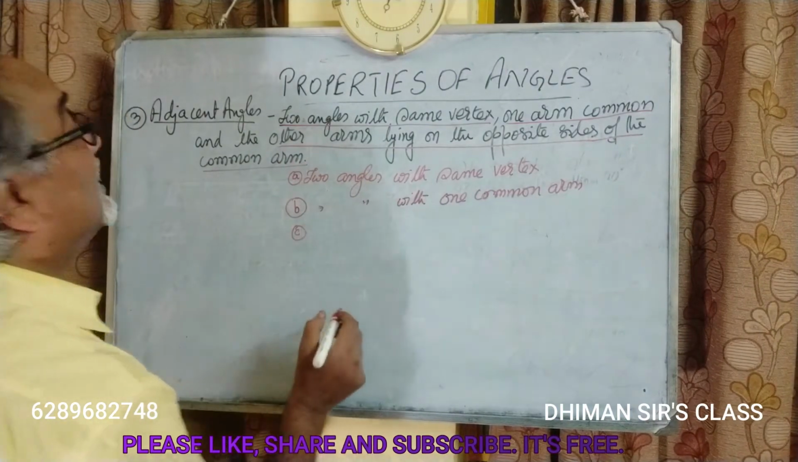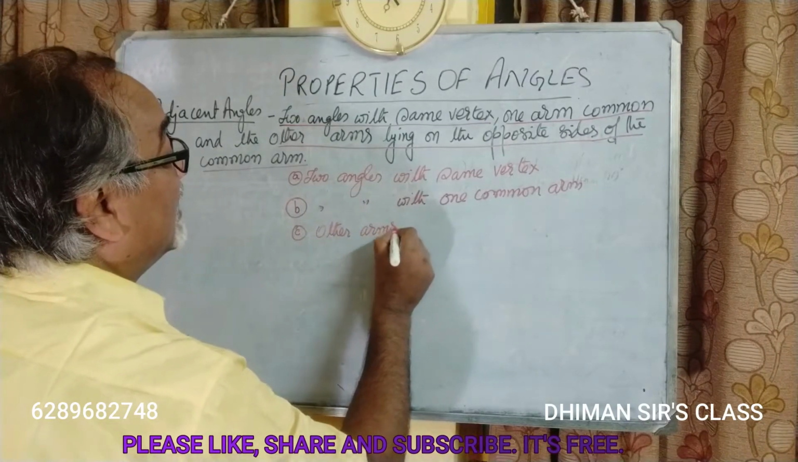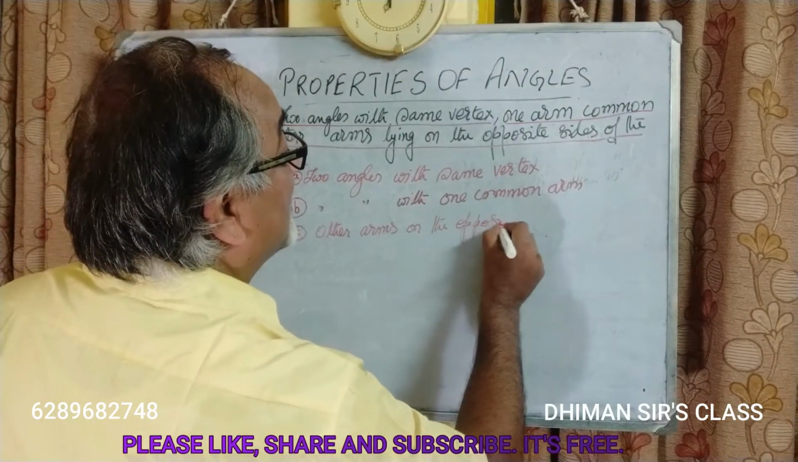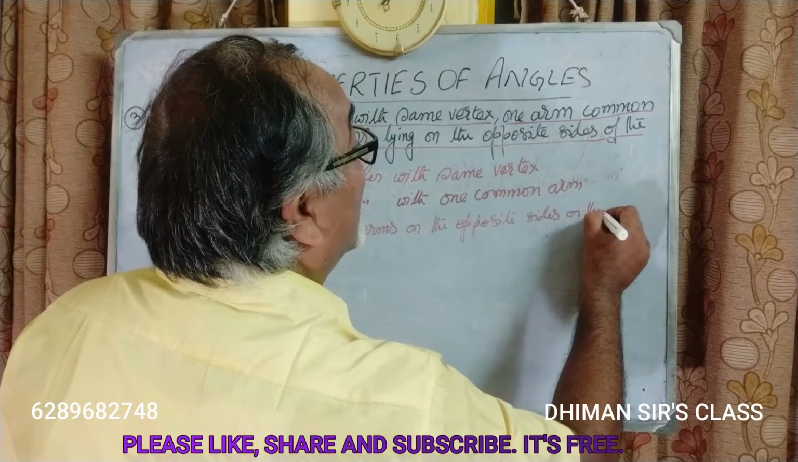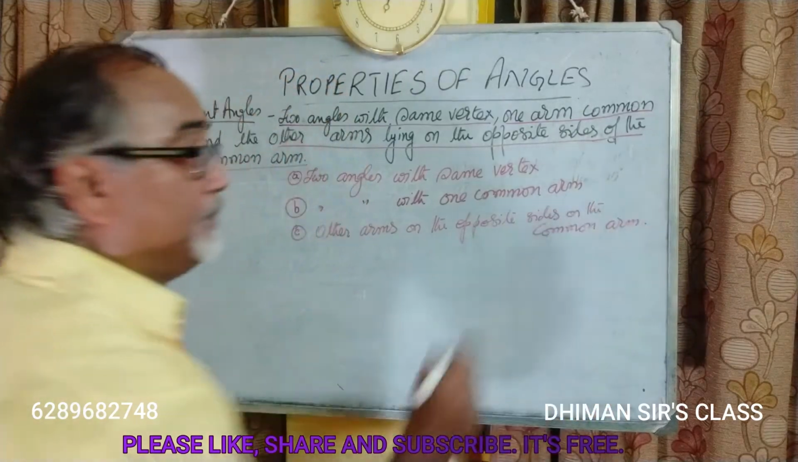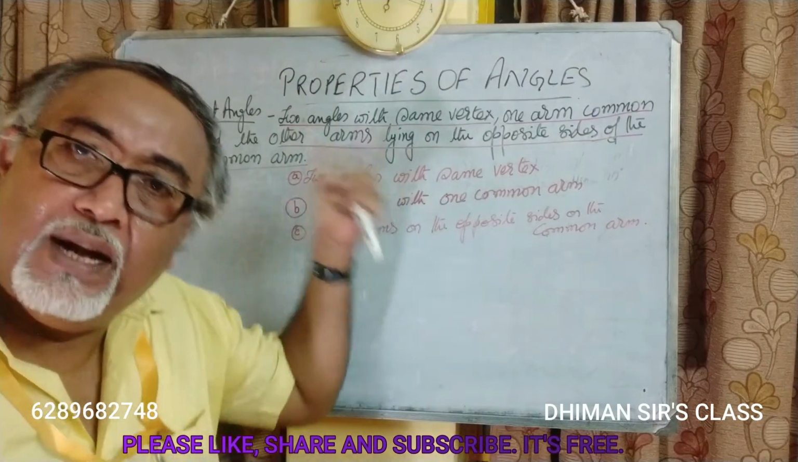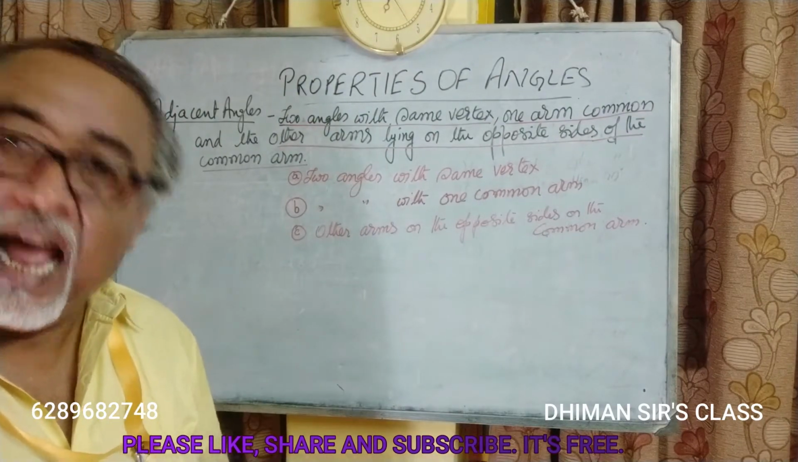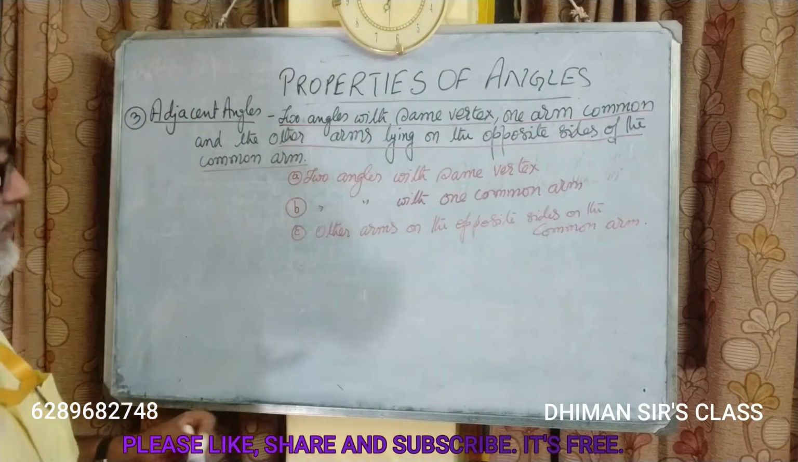Other arms on the opposite sides of the common arm. These three conditions have to be fulfilled, my dear students. Then only the pair of angles can be called as adjacent angles. Now let us see the diagram.